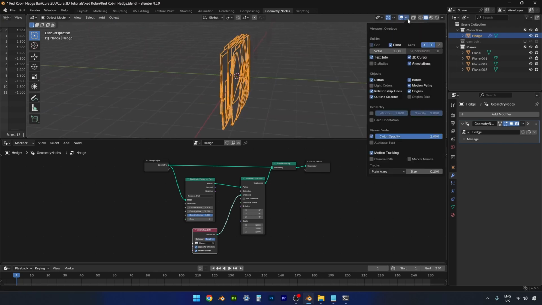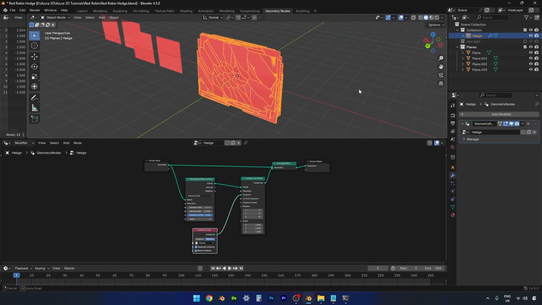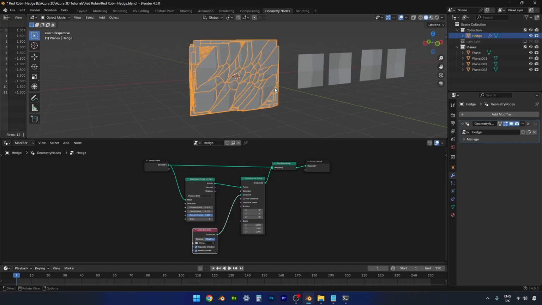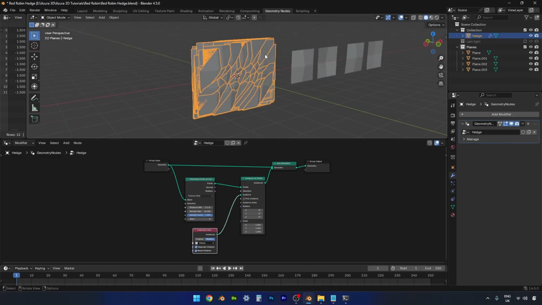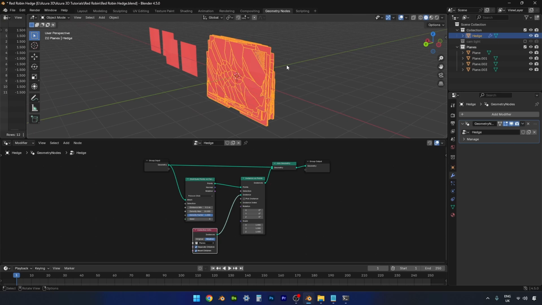Let's just, I'm going to turn on face orientation so we can see which ones are facing which way. So red is the back of the plane, and the grey ones are the ones that are facing the correct way. So as we can see at the moment, every one of these planes is facing the front. They're all facing one way, and what we need them to do is to follow the hedge and face the direction of the normals of the base.